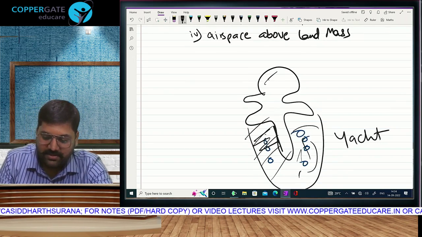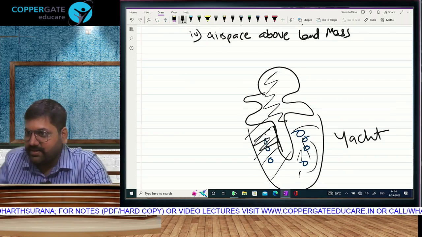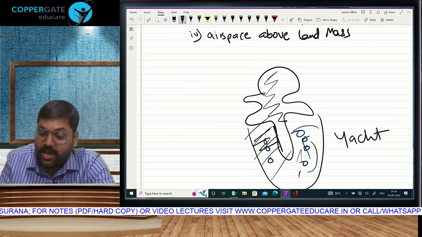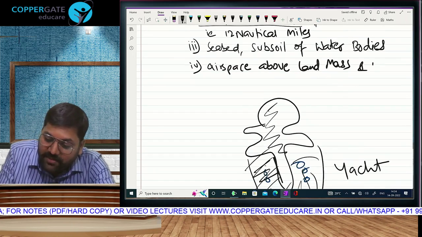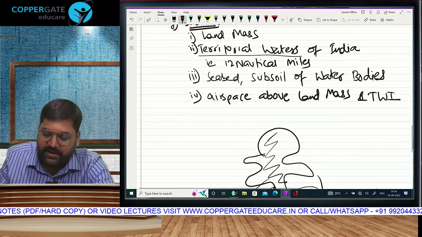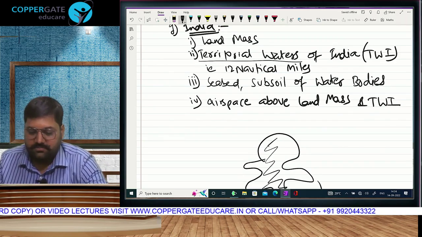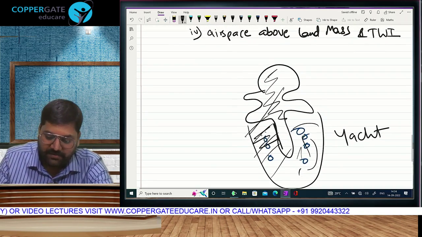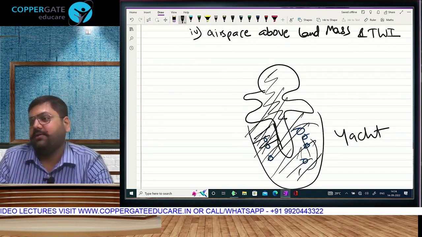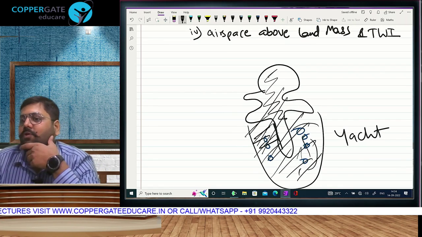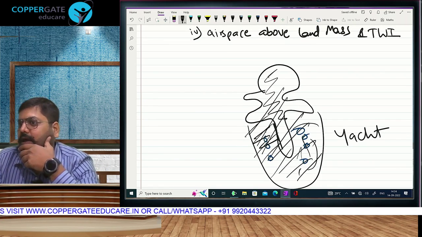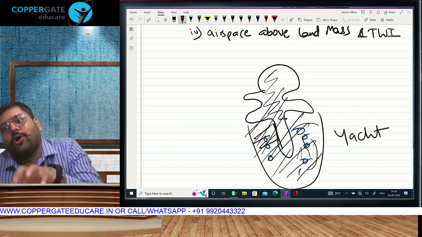This landmass, land, and above the land is air, that airspace, and above the territorial waters of India. It means the airspace above this entire territory, the land and the water. Friends, that air is also India.